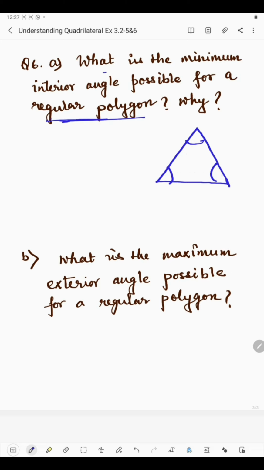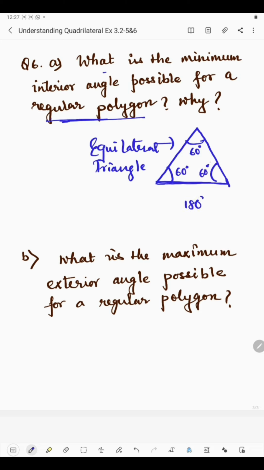So we know that the sum of all angles makes 180 degree for a triangle, right? Now what will be each angle here? So which triangle is this? This is an equilateral triangle, as all sides and angles are equal. Now here all angles will be 60 degree, because since 3 sides are there, 180 divided by 3 is